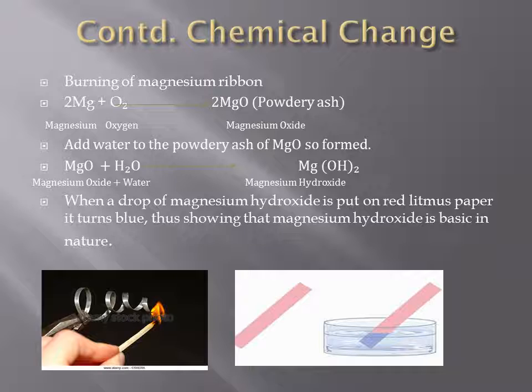I think everybody knows about the litmus paper test, in which when blue litmus changes to red color, that means that particular substance is acidic in nature, whereas if a particular substance changes red litmus to blue, then it is said to be basic. Now when you put a drop of magnesium hydroxide on red litmus paper, it will turn blue. This shows that magnesium hydroxide is basic in nature.